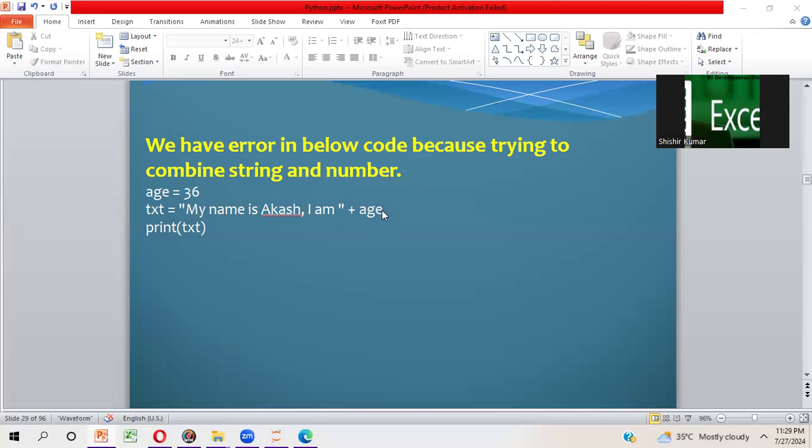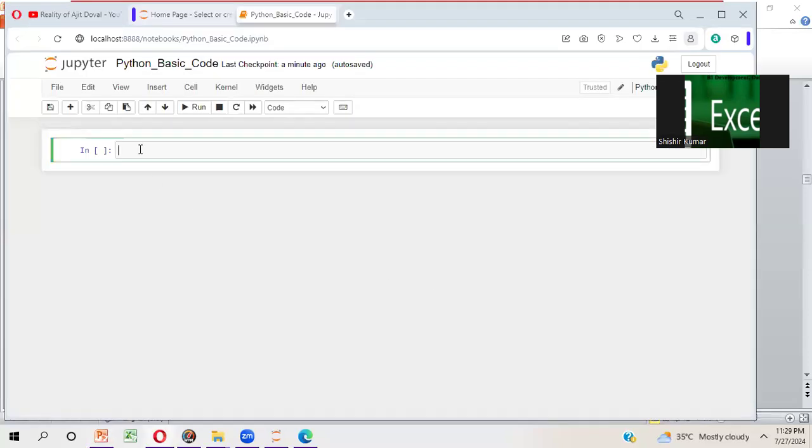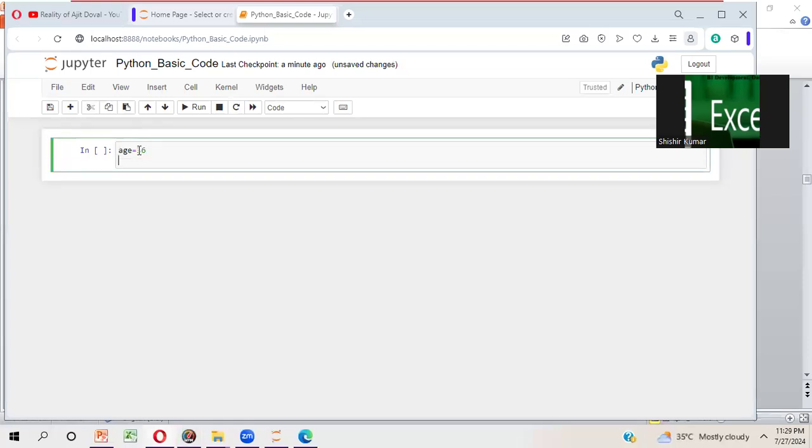So in this scenario, what do you have to do? First, I will show you the error, then I will resolve this issue. So let's see. Here I'm just taking age is 36, and here I'm writing text.